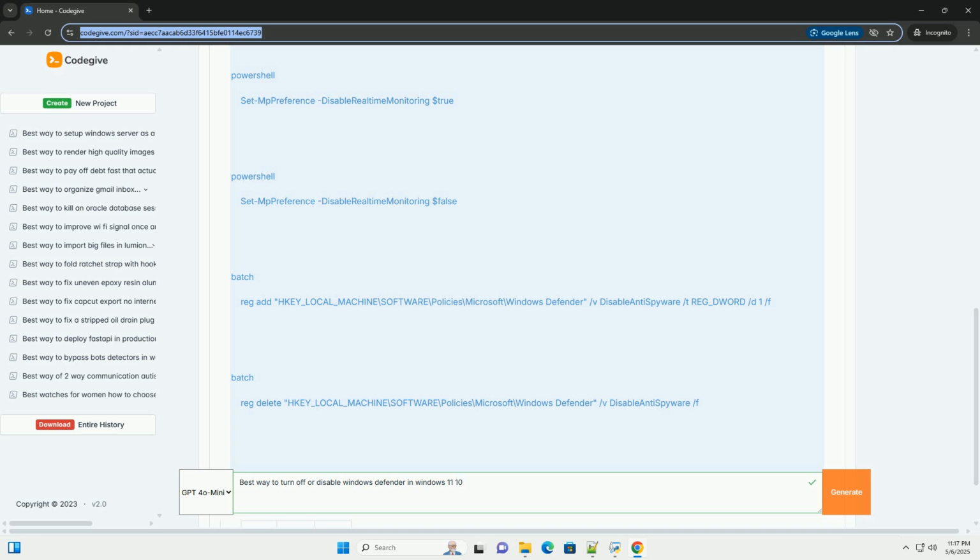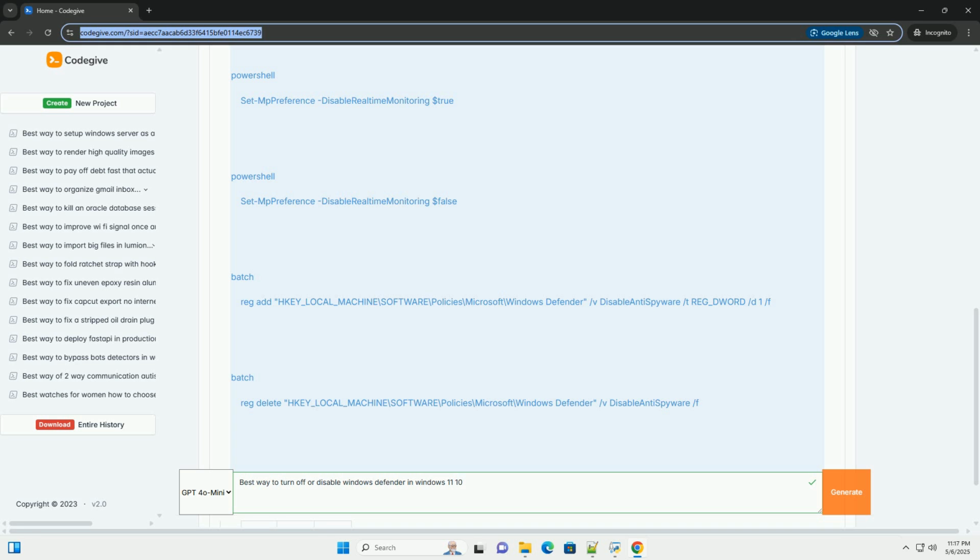If the Windows Defender key doesn't exist, you'll need to create it. Right-click on the Microsoft key, select New, Key, and name it Windows Defender. 5. In the right pane of the Windows Defender key, right-click on an empty space, select New, DWORD (32-bit) Value, and name it DisableAntiSpyware.